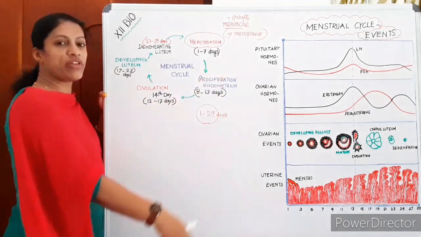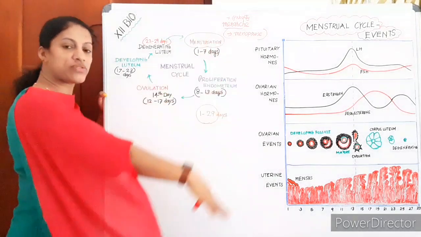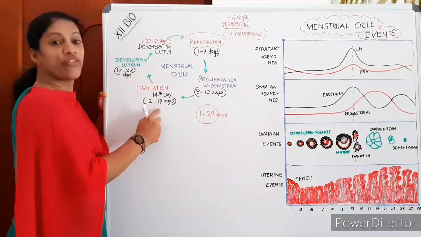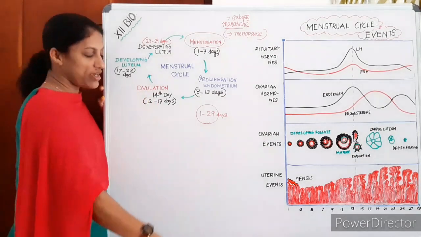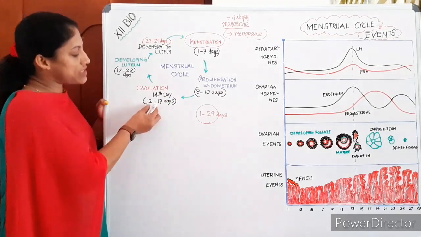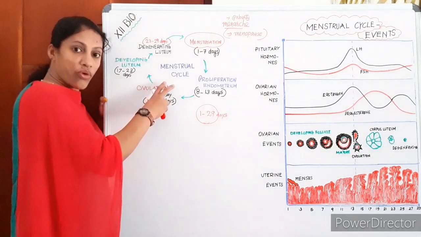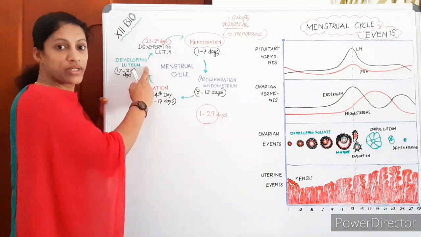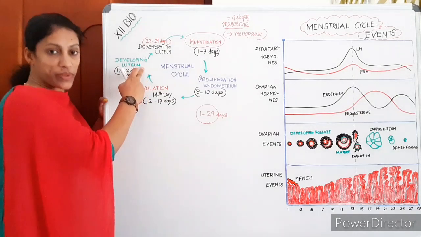By that time, within the ovary there will be the maturation of ovarian follicles. We will discuss this with the help of the graph. Then after the maturation of the follicle, about the 14th day, there will be the release of the ovum, known as ovulation. Normally ovulation takes place on the 14th day, even though it is considered a 12 to 17 day period. Then after the release of the ovum, the remains of the ruptured follicle develop into the corpus luteum.